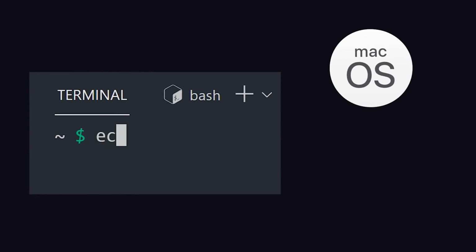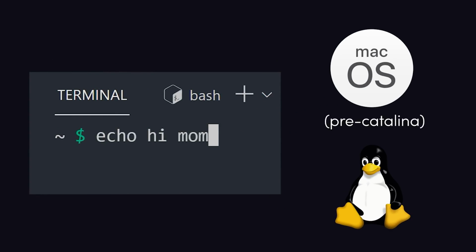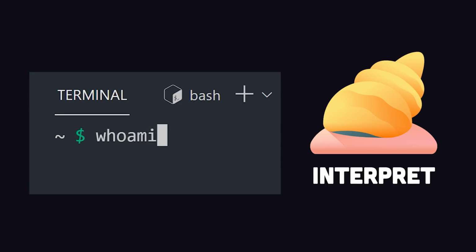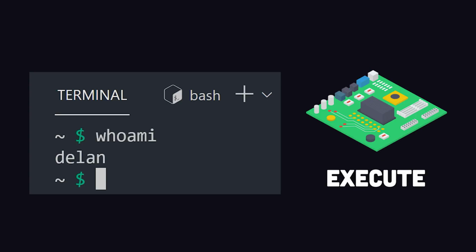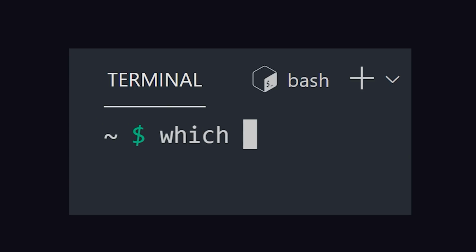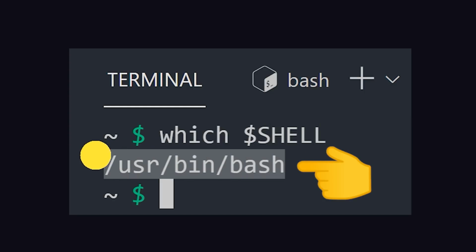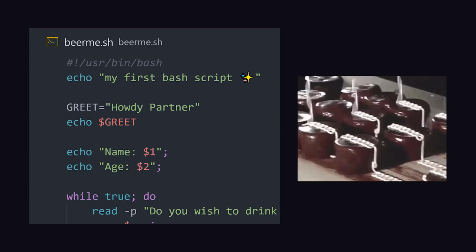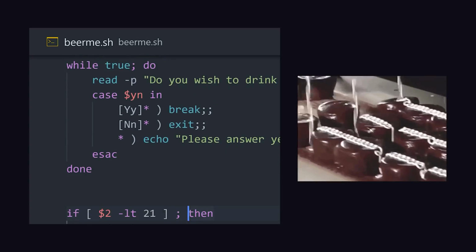When you open up the terminal on a Unix machine, like Mac OS and most Linux distros, the default shell is usually Bash. It provides a prompt where you can type a command, which will then be interpreted by the shell and executed on the operating system. To find out if you're running Bash, type in which $SHELL from the command line. It's like any other application that lives in the binaries directory. But Bash is also a programming language that allows us to write scripts, which means anything we type manually into the command line can be automated with code.